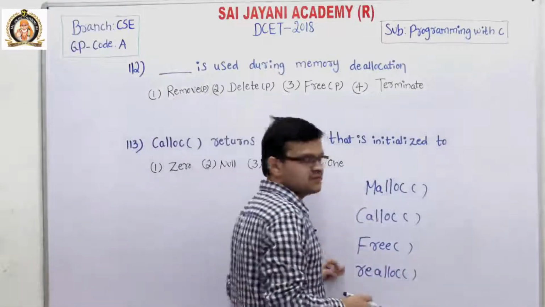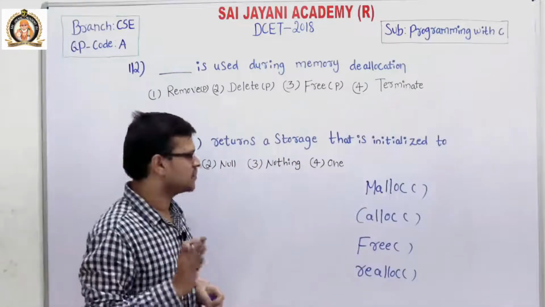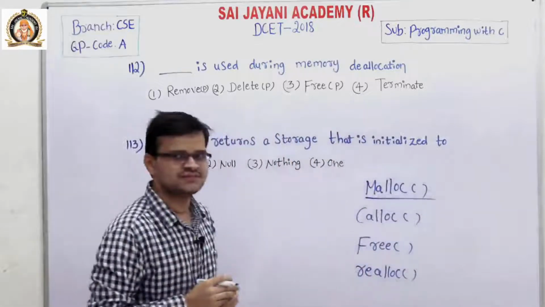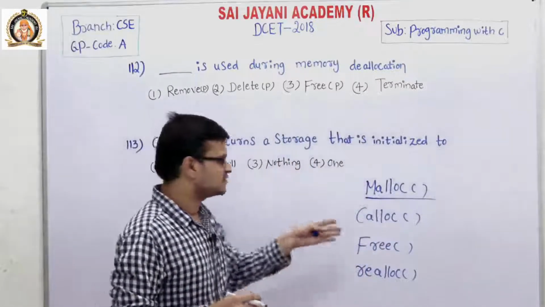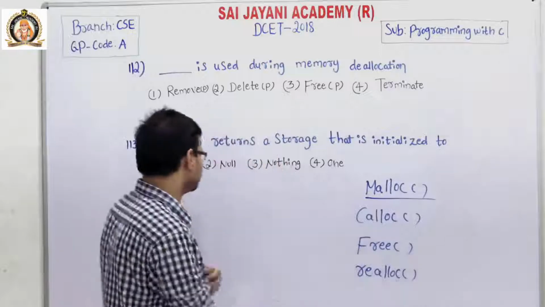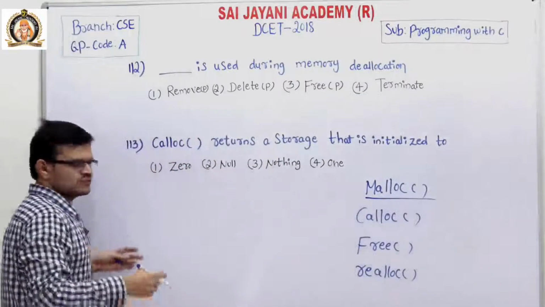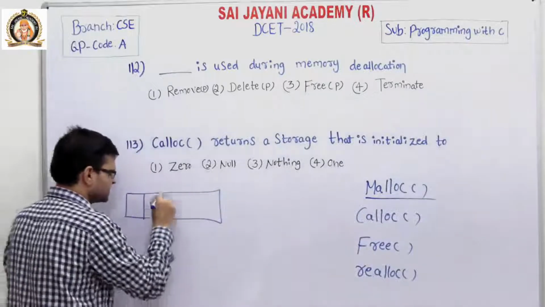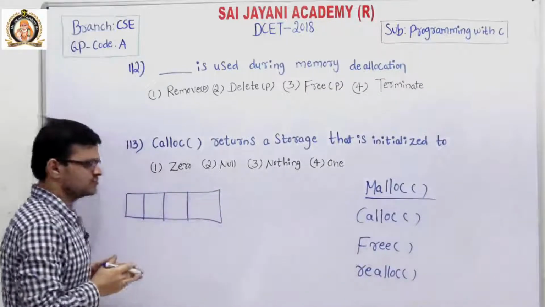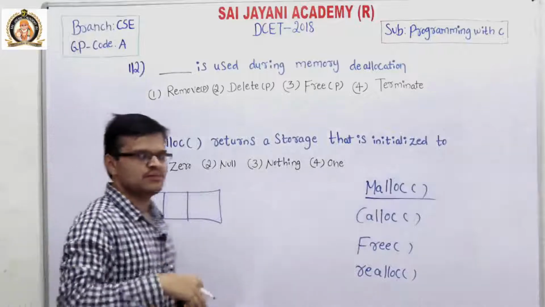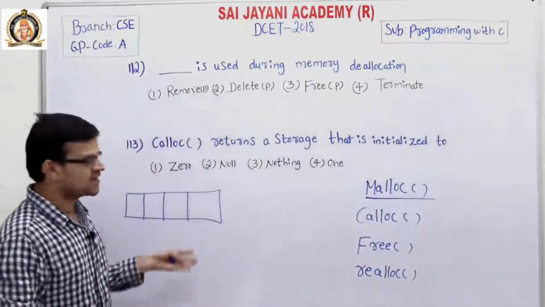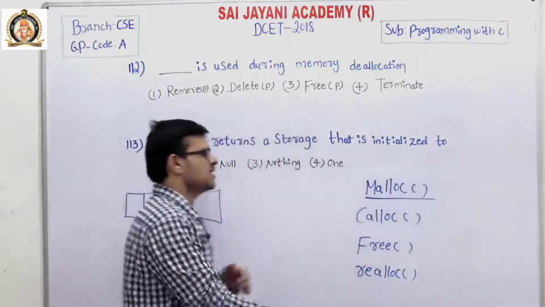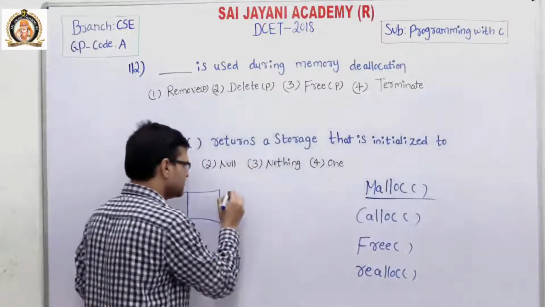Okay, these are the main 4 functions used in dynamic memory allocation. Malloc allocates a memory and leaves the memory uninitialized. That means before the running of the program, we have a fixed size of memory, but during runtime we can allocate memory by using these functions. By using malloc we can allocate another memory.